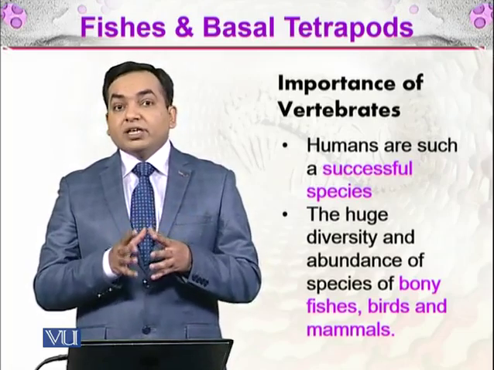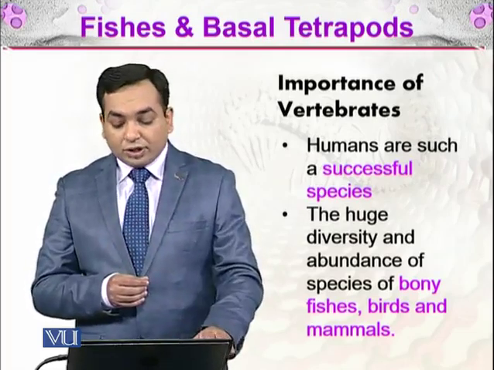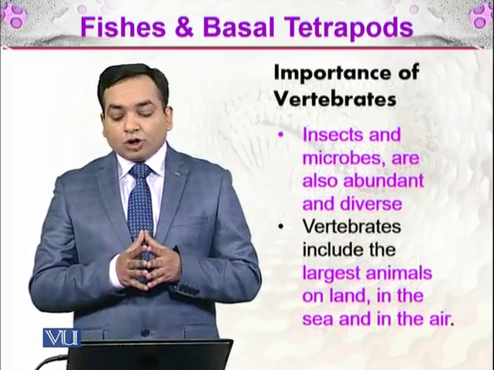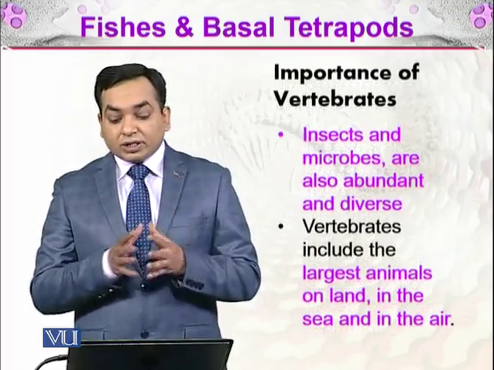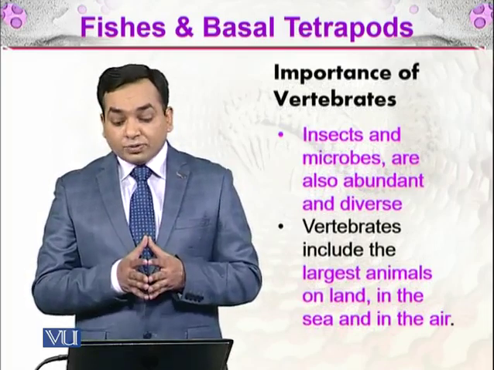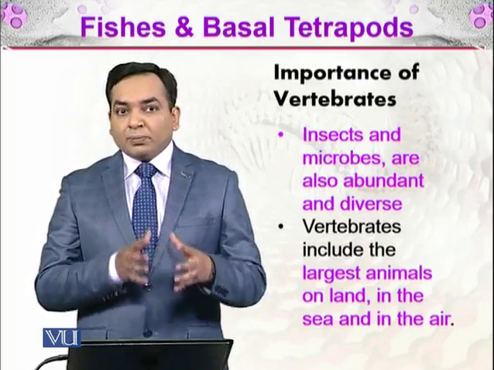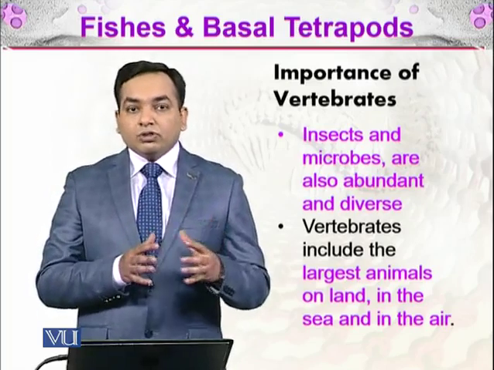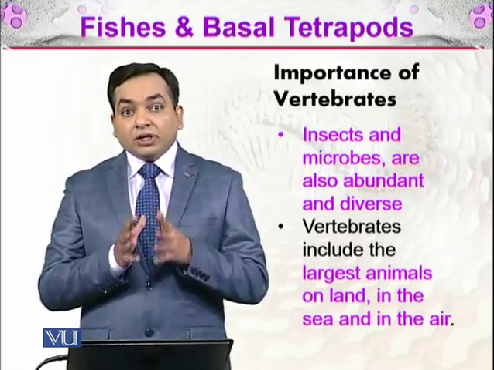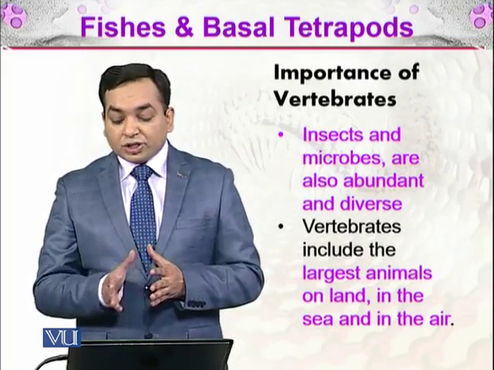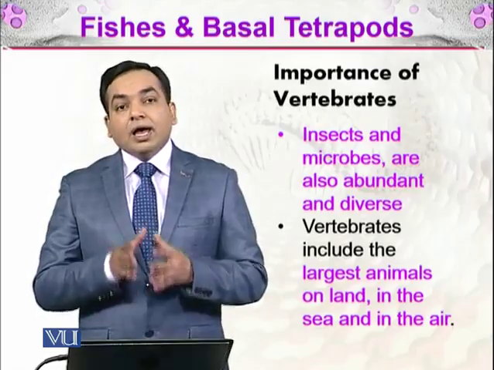So the vertebrates are a successful group of organisms as a whole. There are other groups which are as abundant and diverse, such as insects and microbes. But the organisms which you would look at as dominant, on top of the food chain, as well as increased in size, will be the vertebrates. So vertebrates include the largest animals on land, in the sea, and in the air.